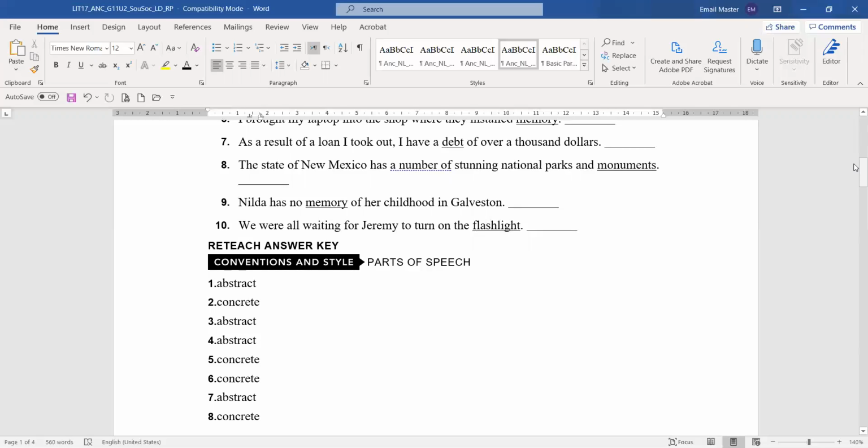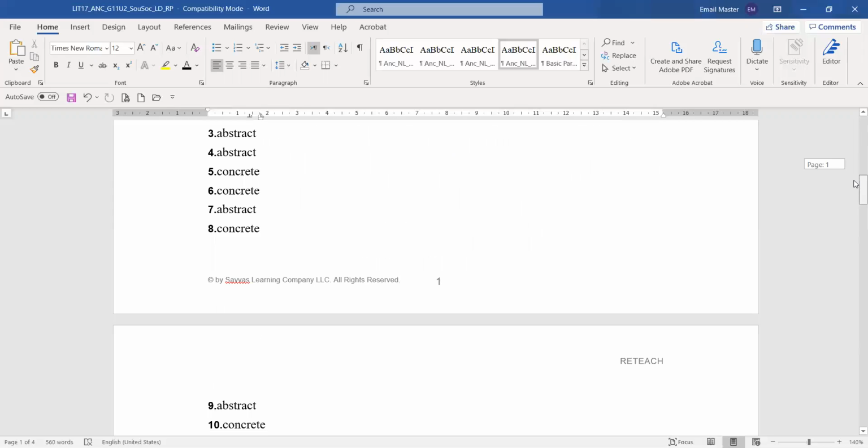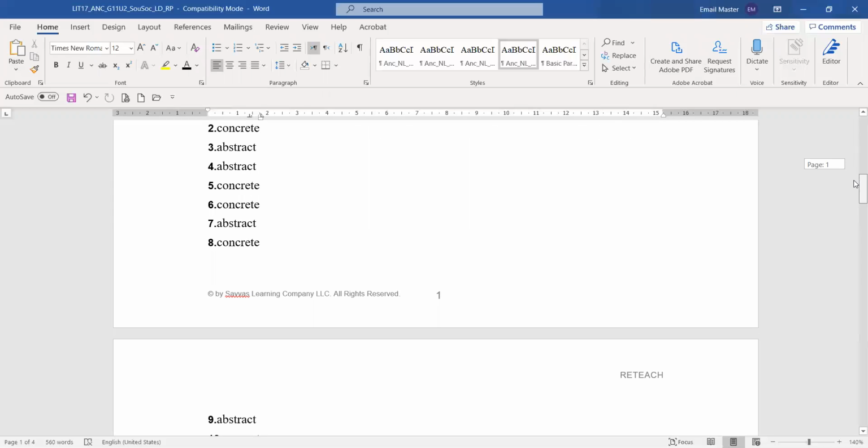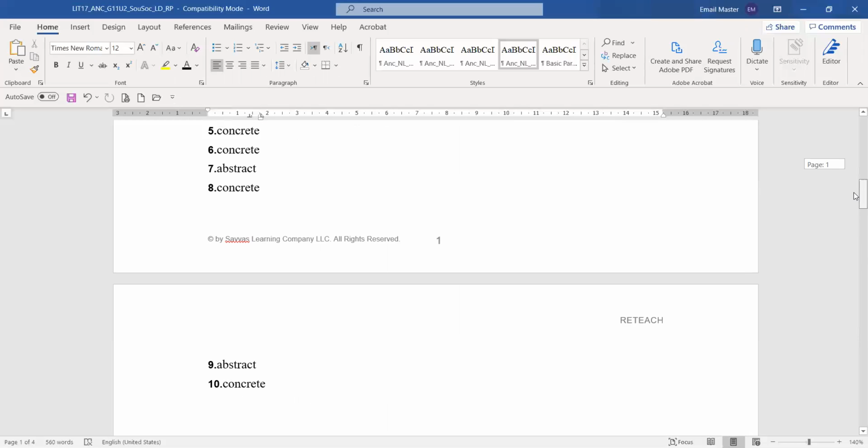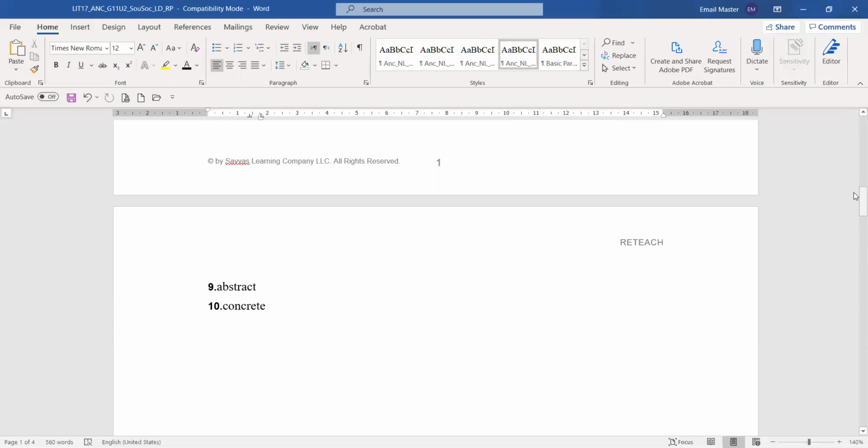Nilda has no memory of her childhood in Galveston. So number 9 is abstract. We were all waiting for Jeremy to turn on the flashlight. Flashlight is concrete because we can touch it.